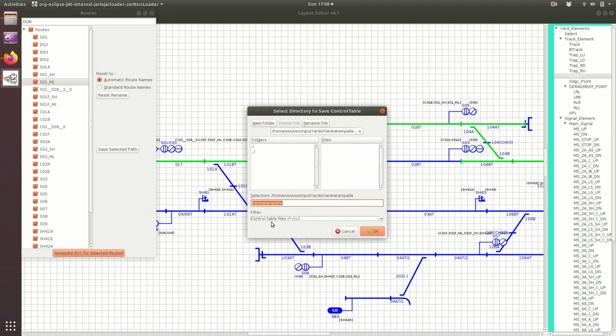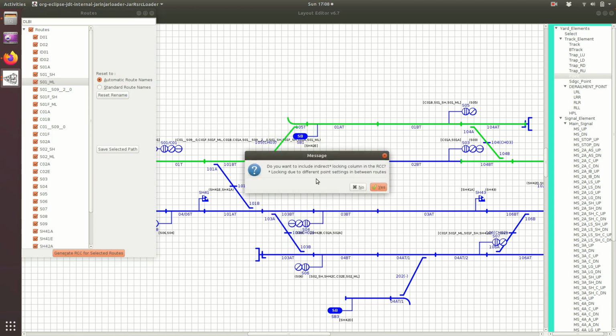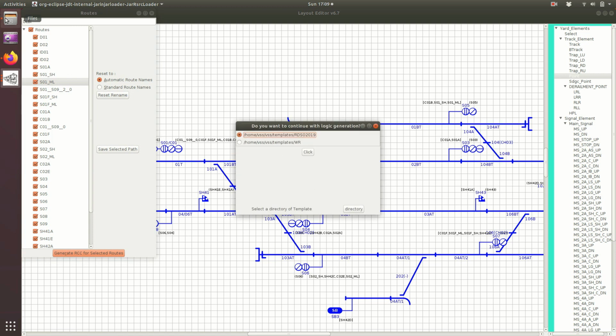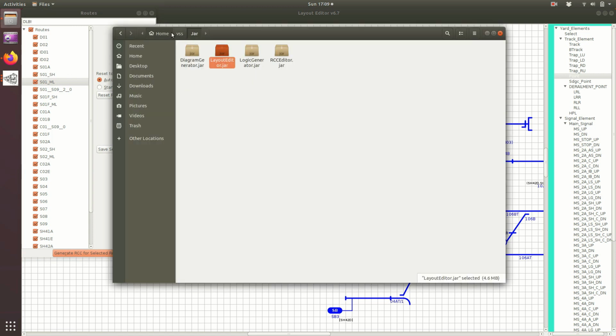Now it is asking where to save, so it is in the same default folder where I have created that .sip. I will click OK. It is asking whether you want to include the indirect locking column in the RCC. I will say yes. And now this RCC has been generated. We can open that folder. That folder is inside VSS input yards Venkatampalle.